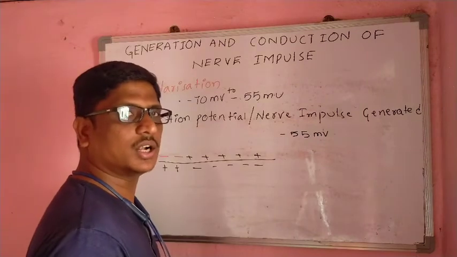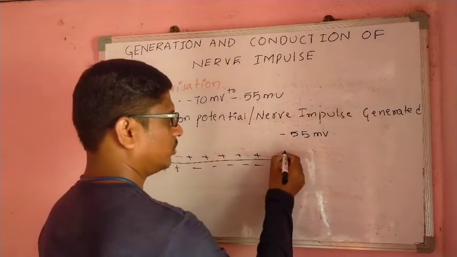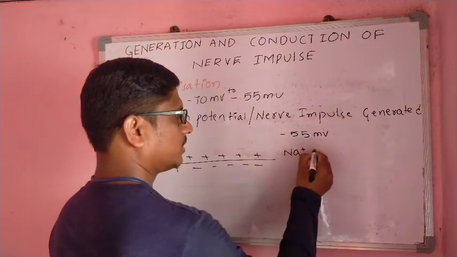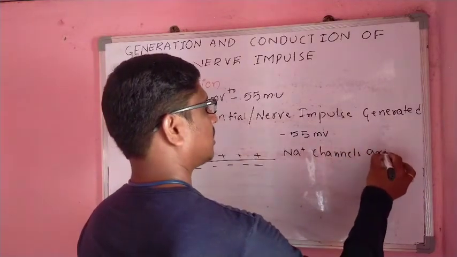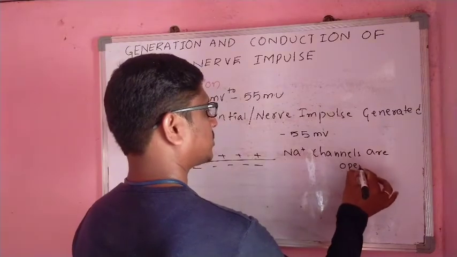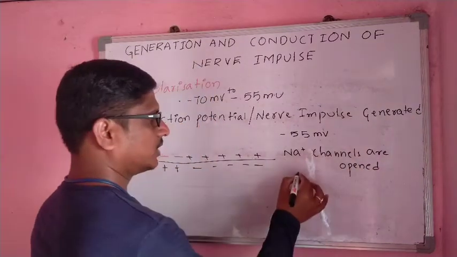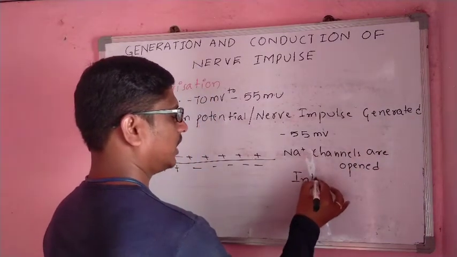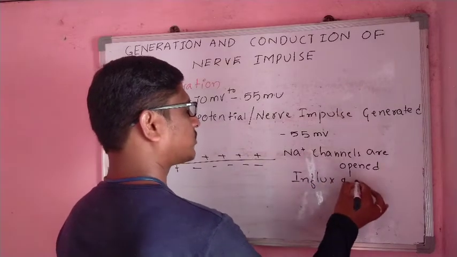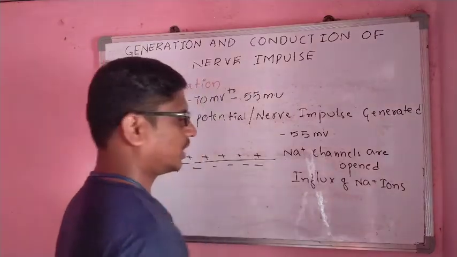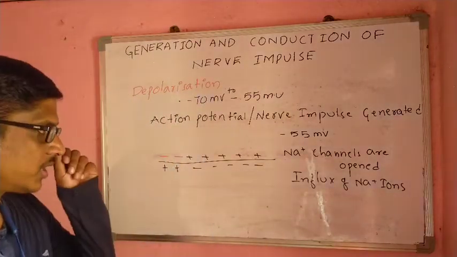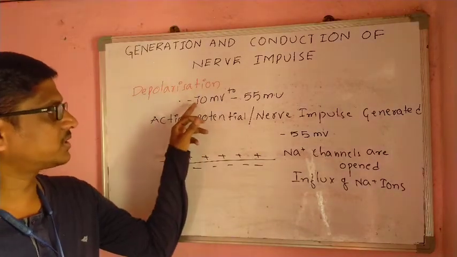sodium channels are opened, which causes the influx of sodium ions. What does influx of sodium ions mean?